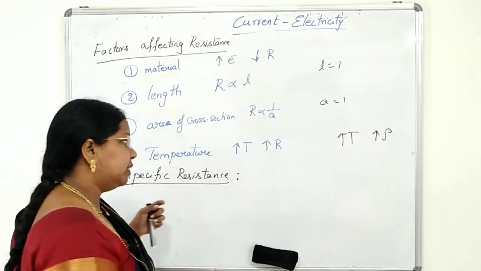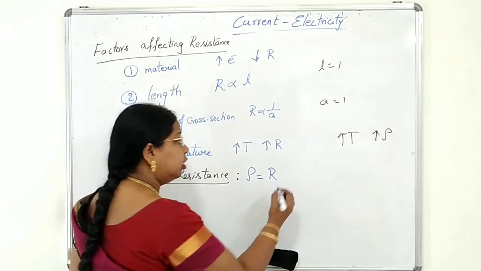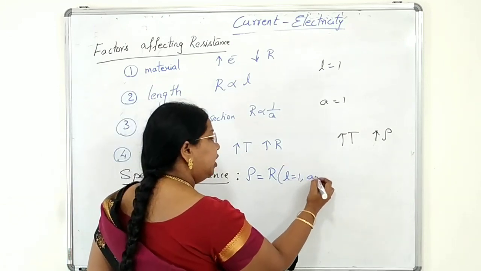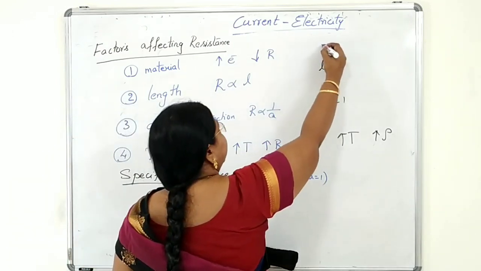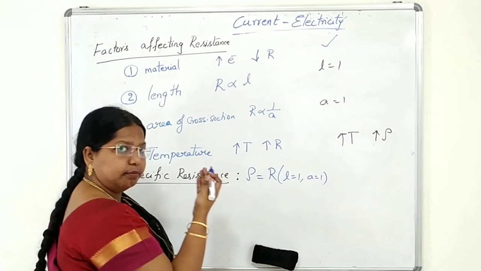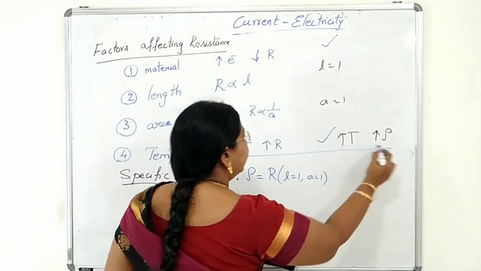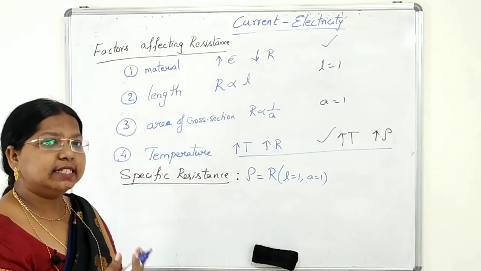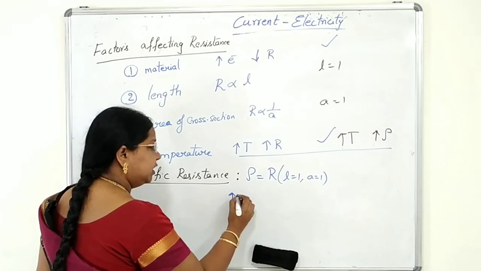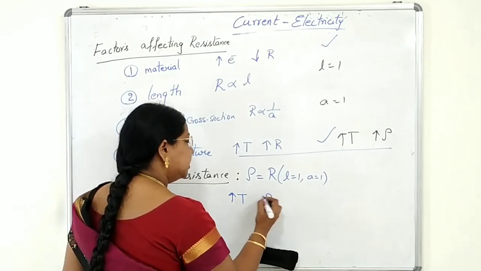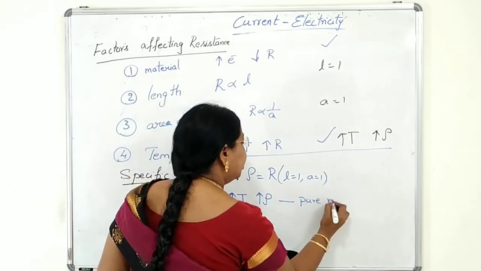So now, what is specific resistance, students? Specific resistance is equal to the resistance of the conductor of unit length and unit area of cross section. So we saw the factors: it is affected by the material of the medium and also the temperature. Now we will see how temperature affects resistance or specific resistance. When temperature is increasing, the specific resistance also increases for pure metals.